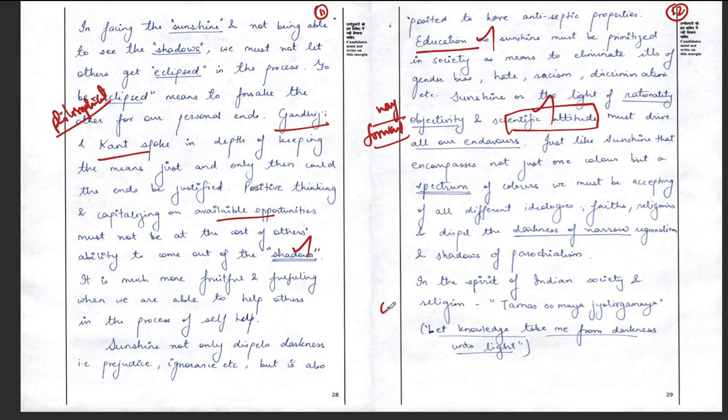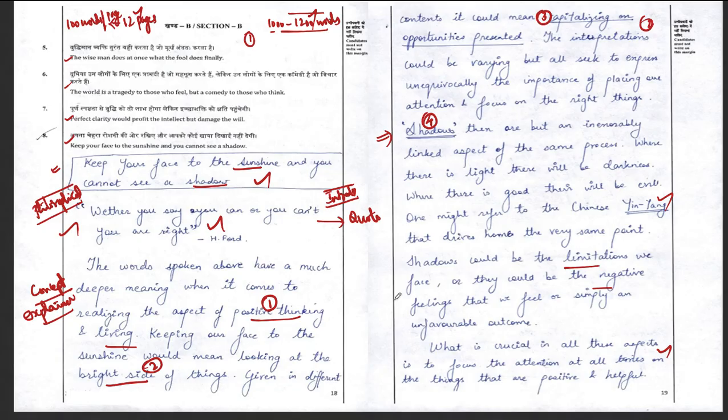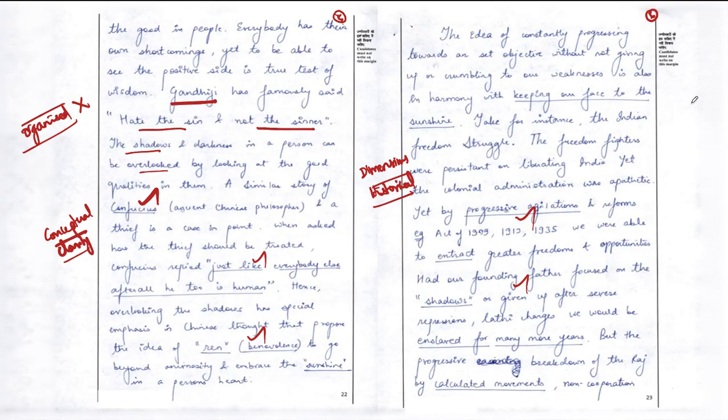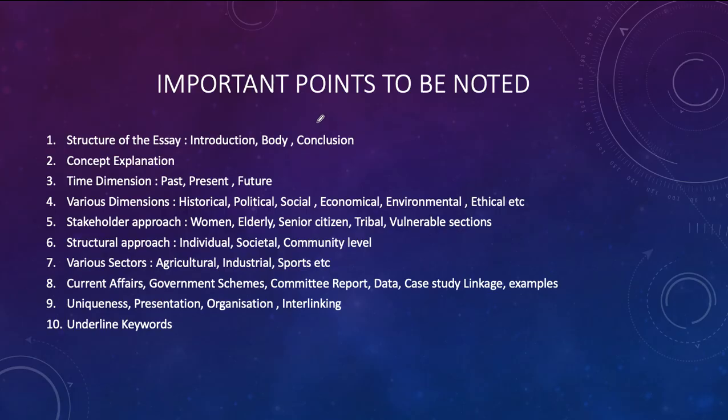Then he is trying to come out with a conclusion, students, which is visible by quoting a quote again: let knowledge take me from darkness into light. So he started the introduction with a quote and the conclusion with a quote. That is visible. So what are the mistakes he has committed in this? Students, as I said already, there is no proper organization. Why no organization? Let me come to this evaluation column, my parameters. Structure of the essay: there is an introduction, body, conclusion, visible. No problem with that. He has started with a quote in the introduction and ended with a quote, that is visible.